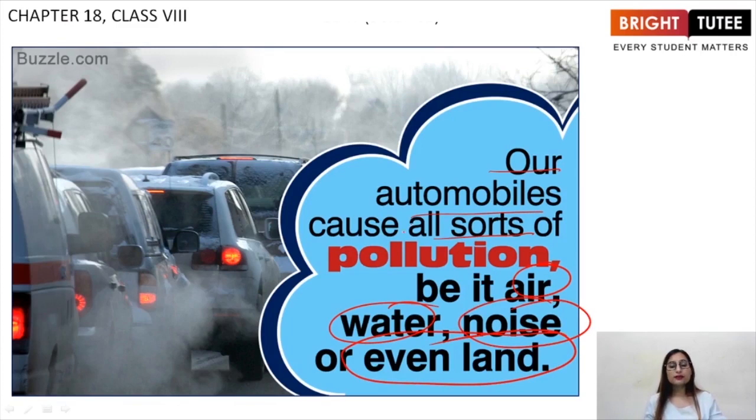Our vehicles, such as ships, airplanes, cars, buses, motorcycles, everything is responsible for many kinds of pollution. Majorly air pollution. It is very, very dangerous. It is getting very dangerous. The air quality outside is deteriorating day by day, especially in the metropolitan cities.